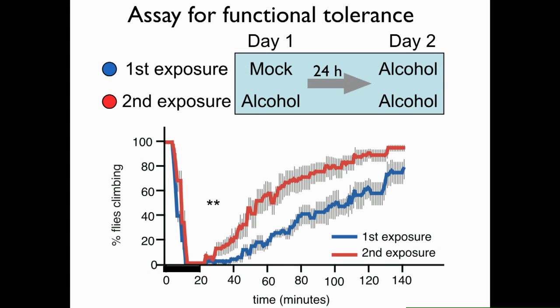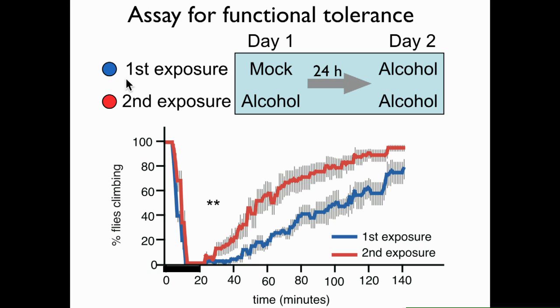One of the adaptations that we study is functional tolerance. Tolerance is defined as alcohol-induced alcohol resistance, and functional tolerance means that the tissue or the animal has a reduced response to a given dose of alcohol. The adult fly is ideal for studying this because it doesn't acquire metabolic tolerance, and tolerance in the fly is a neural phenotype. So at the top of the slide is shown how we both induce and assay tolerance.